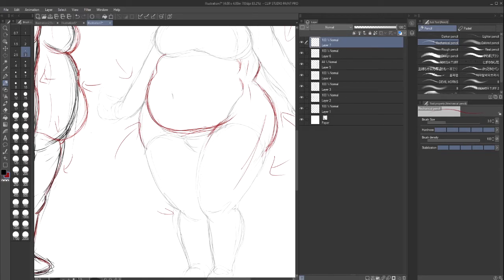When we're gonna put her in stockings, there's gonna be more emphasis on the skin. So since we're putting in stockings, her skin will look like it's being squeezed by the stockings, but not that much because it's not like it's super tight. It's just stockings, so it's gonna leave a little bit of a bulge somewhere down the line, right? And then put a little more oomph on the legs. Oops, not that much oomph. That looks weird. And then like that. It doesn't look perfect, but you know.